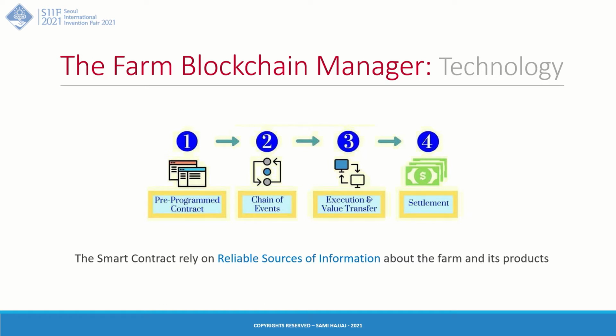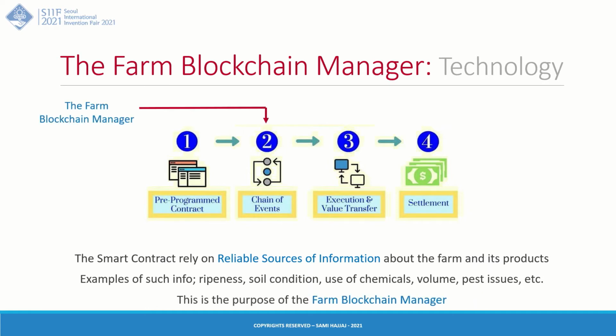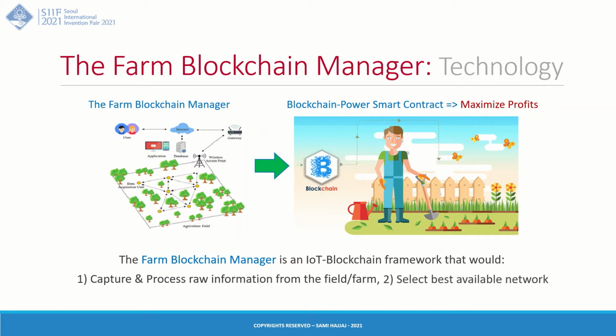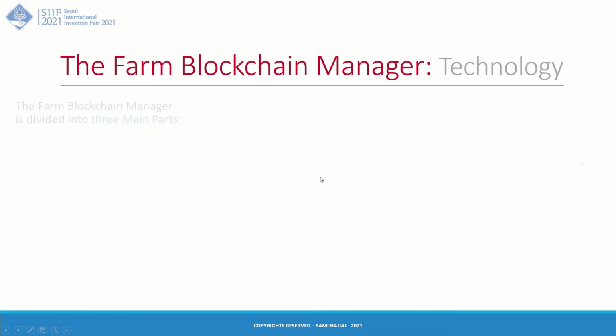Now, for the smart contract to do its work, it relies on reliable sources of information about the farm and its product. And this is the purpose of the Farm Blockchain Manager. Essentially, the Farm Blockchain Manager is an IoT blockchain framework that would do the following. It will capture and process raw data directly from the agriculture field. It will select the best available network to the cloud, and then it would broadcast this processed data to the smart contract algorithm. And as a result, it will maximize the profit for the farmer.